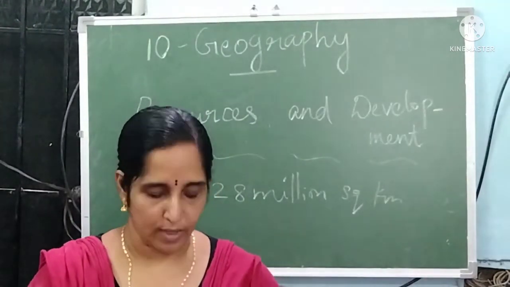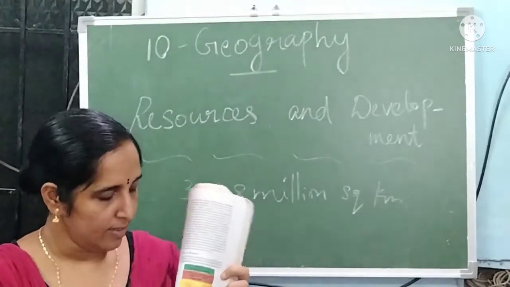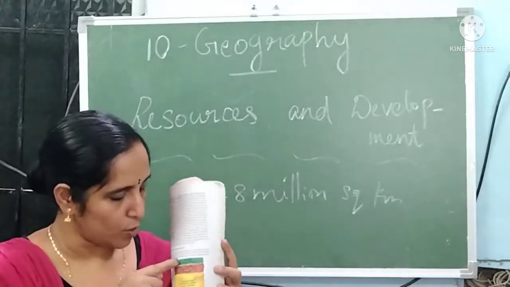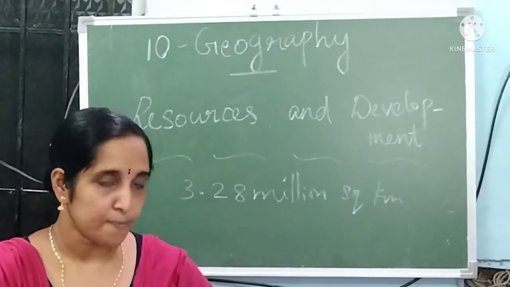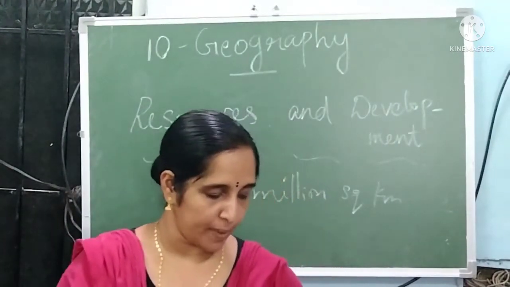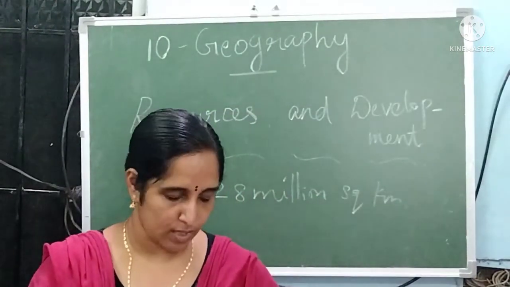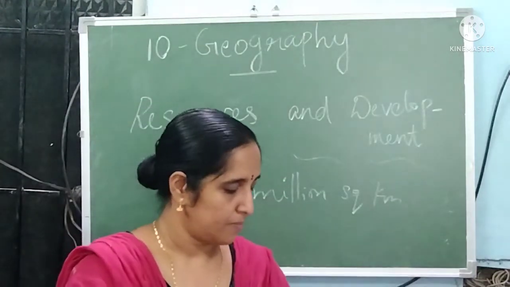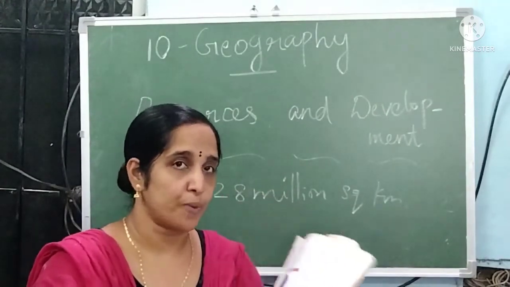We already know about the soil profile. It consists of topsoil, the upper soil, then subsoil, then substratum, the weathered parent rock material, and then unweathered parent bedrock. In the topsoil, much humus is present.